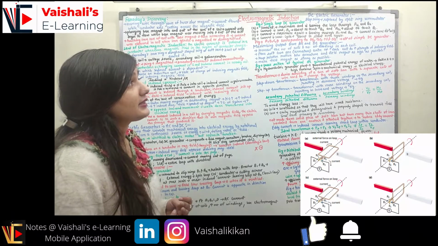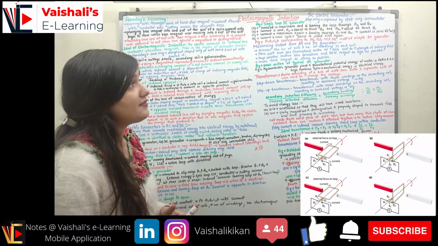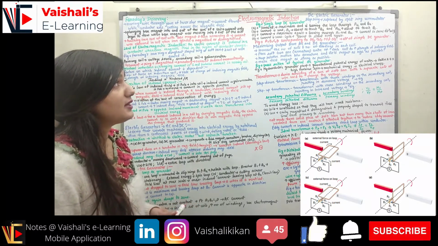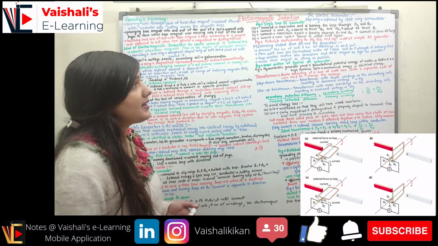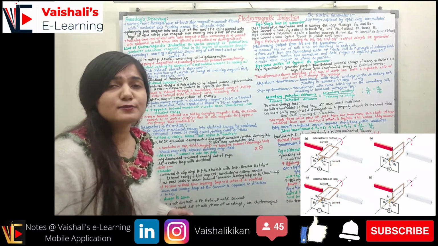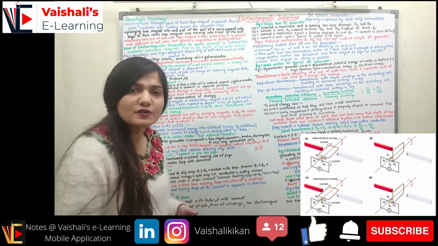Coming to the DC electric generator. Here in place of slip rings we have the split ring commutator. You can see the figure here. We have the single loop DC generator. Part A shows the current is maximum and it is leaving the loop through R2 and B2, right? Here we have a maximum current because you can see maximum field lines are crossing the coil.